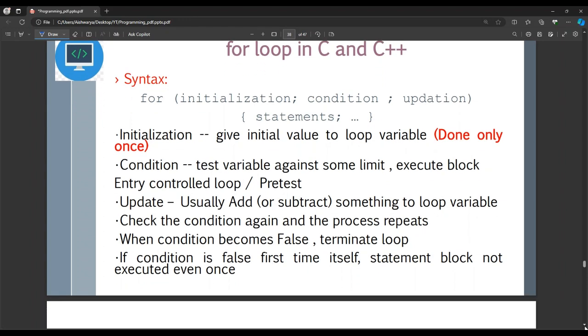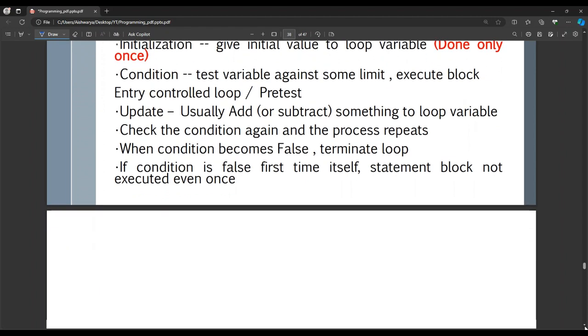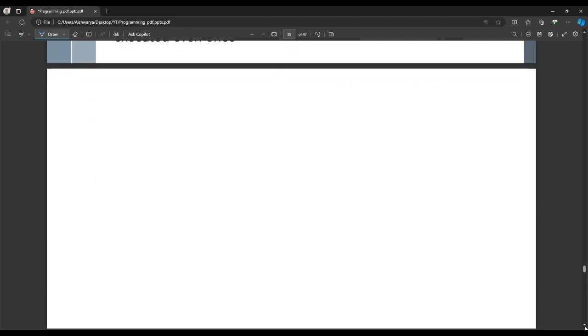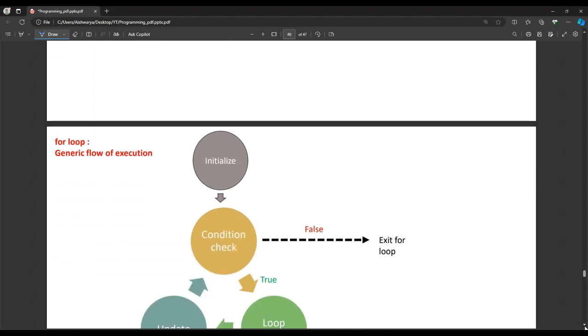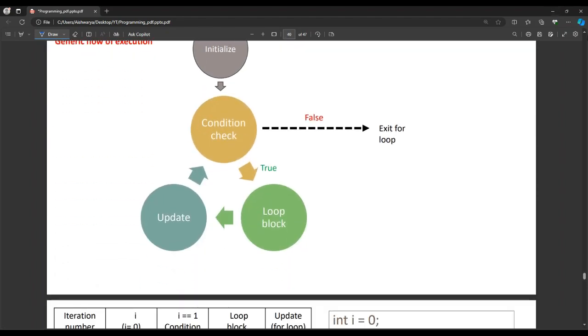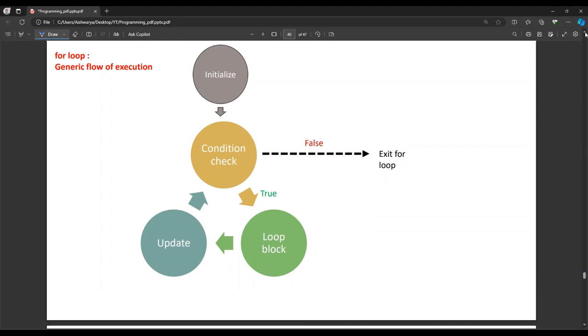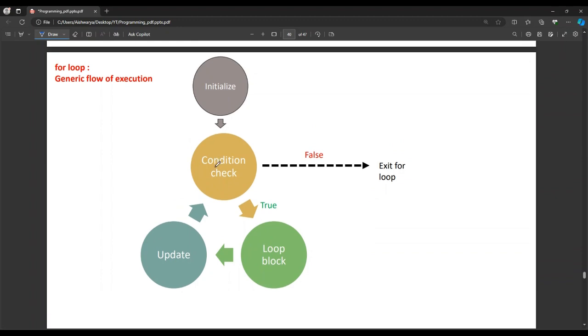So whatever I told, now I have put it in the form of a flow chart here, like this. So for the for loop's generic flow of execution, initialization is done only once, and then it checks the condition. If it is true, it executes the loop block, updates, and again checks the condition. So whenever the condition becomes false, it could be the first time itself, or after executing some n number of times, it exits the for loop. This is the generic flow.